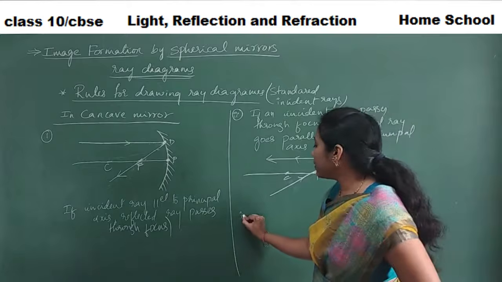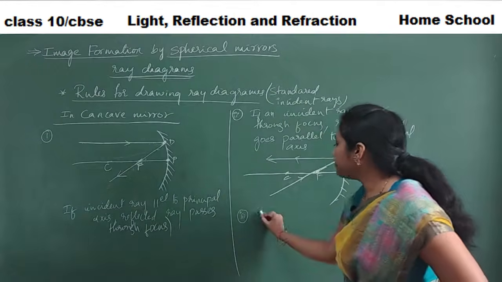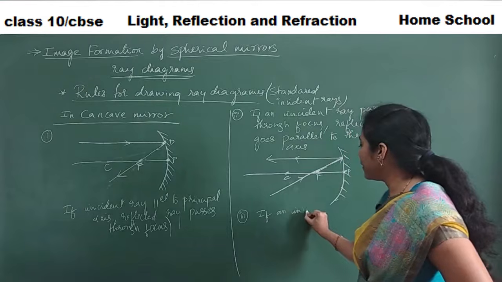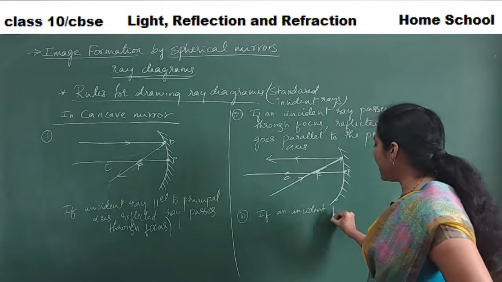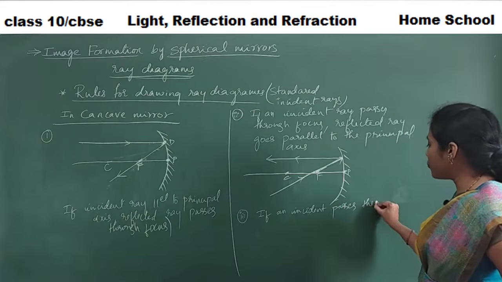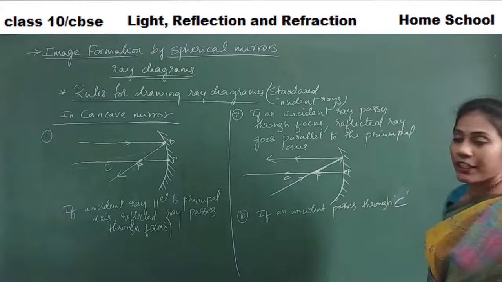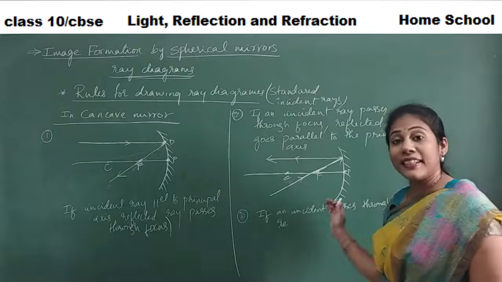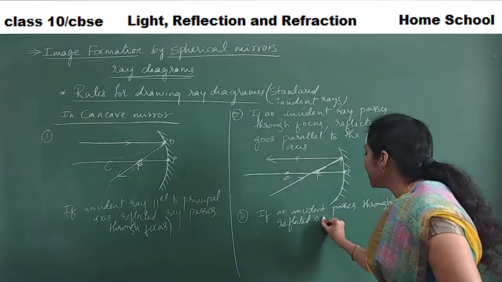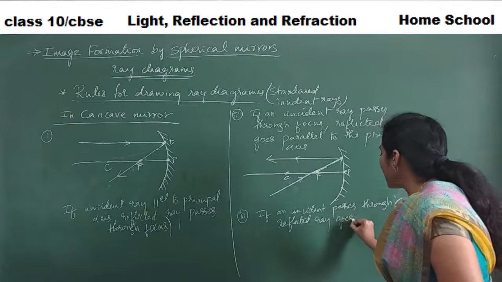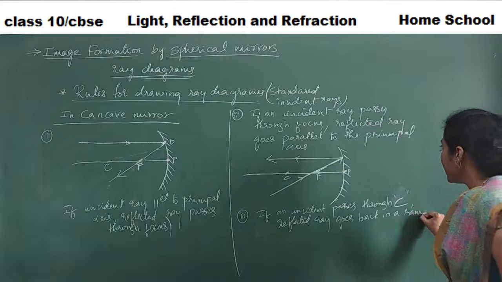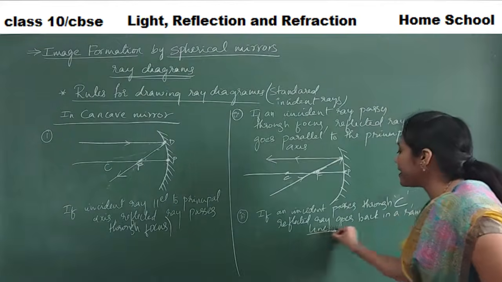Rule number 3. This is very, very important, guys. If an incident ray passes through the center of curvature, C, the reflected ray goes back in the same line, guys. This is very important.